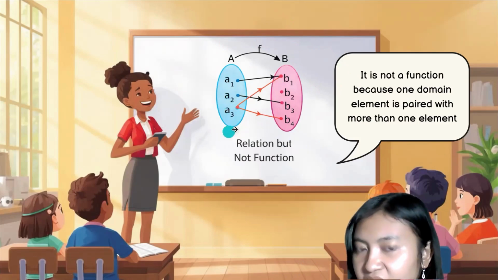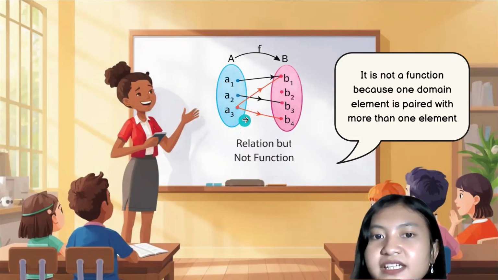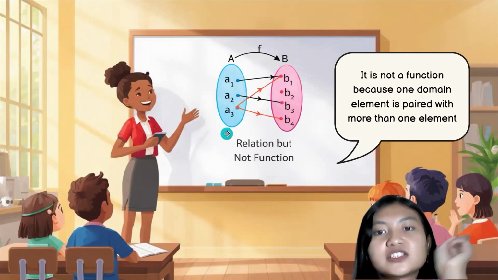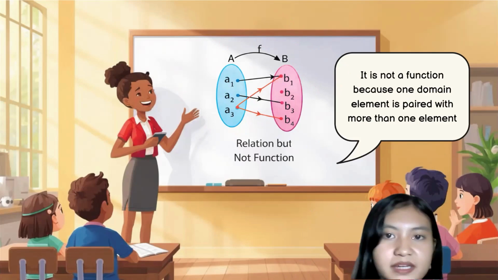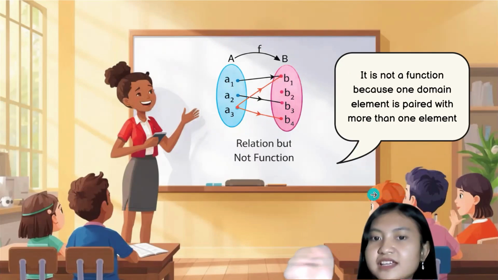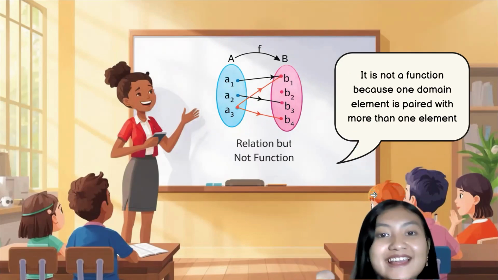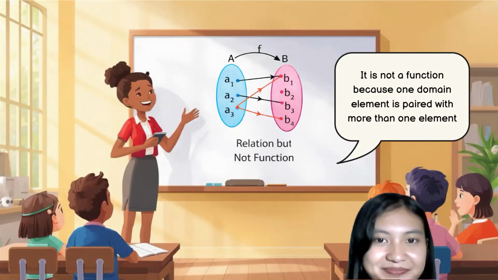One of the elements in the domain has two pairs in the codomain. That's why it's not a function, but it is a relation.